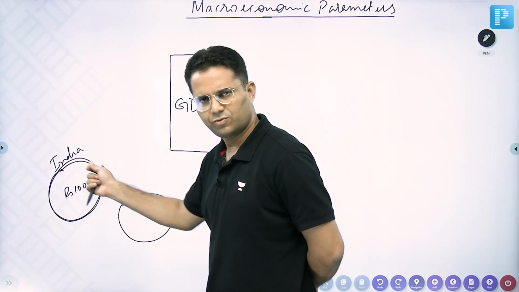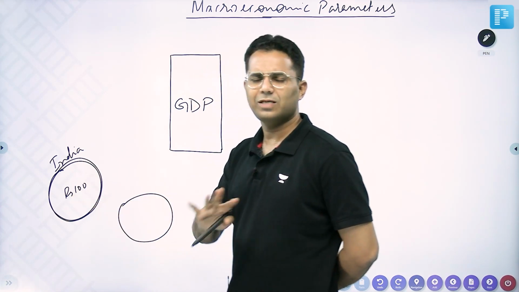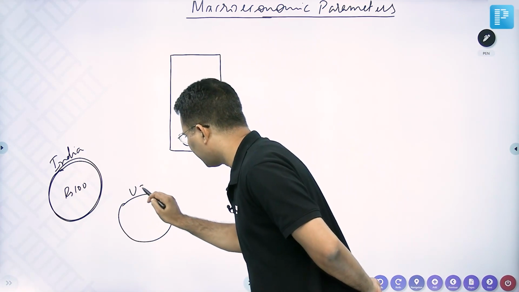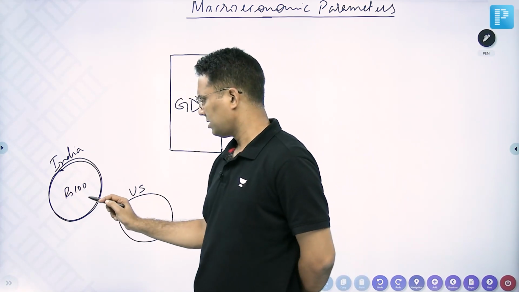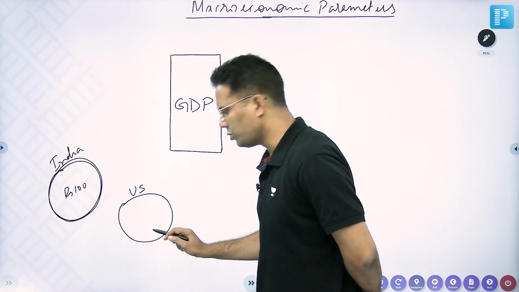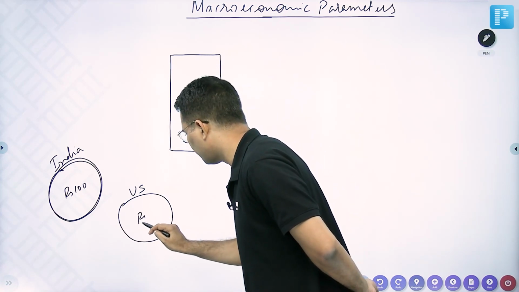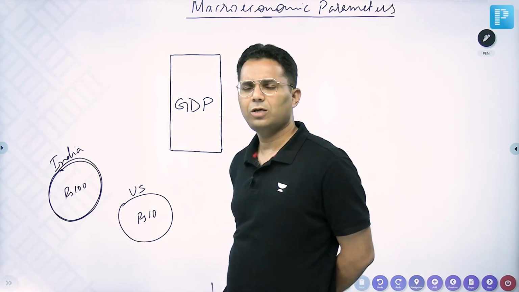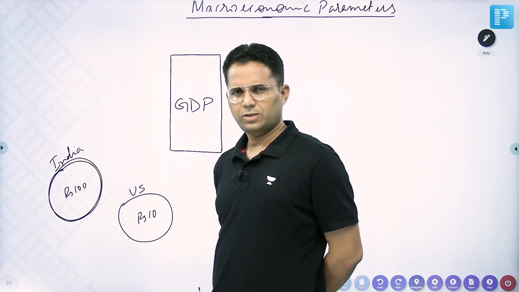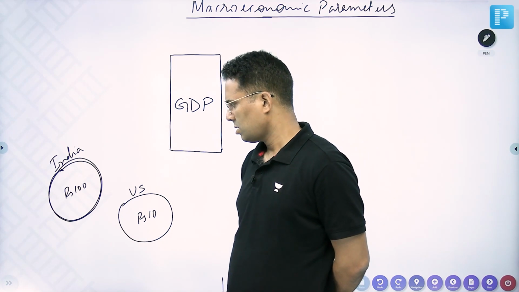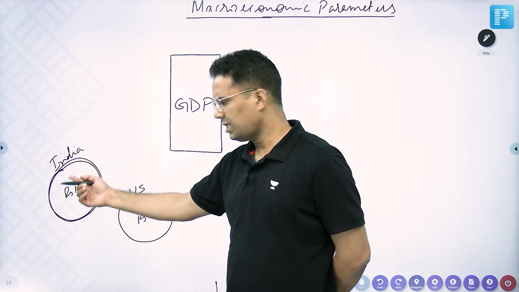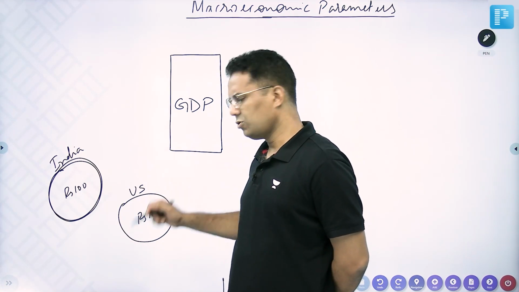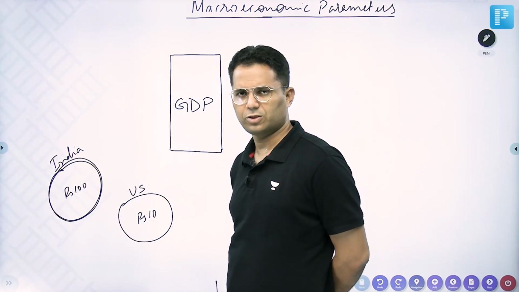GDP is production within the domestic territory. I am just assuming that there is no foreigner here. Now let's say this is US. Now what happens is one Indian has gone to US and here he is doing production worth rupees 10. One Indian is in US also and he is doing production worth rupees 10. What is the GDP? GDP of India is 100. But one Indian is also in US who is producing 10 rupees of goods.